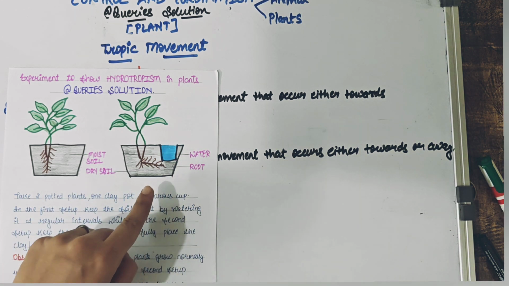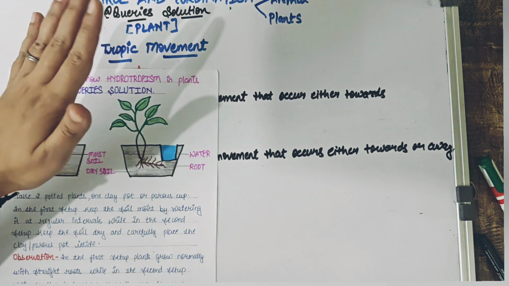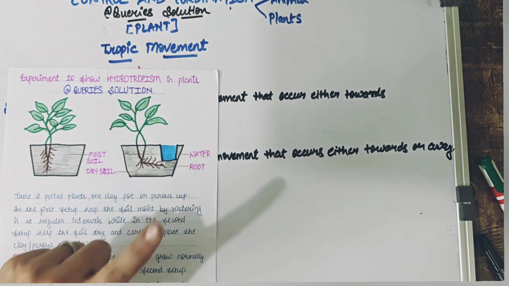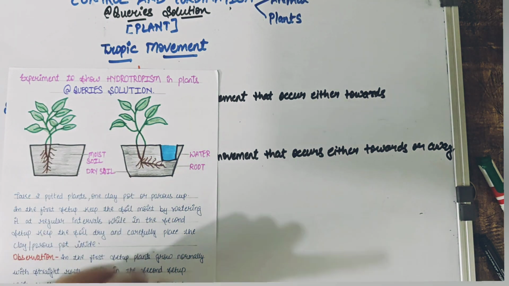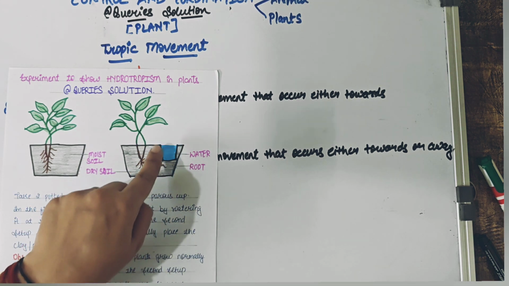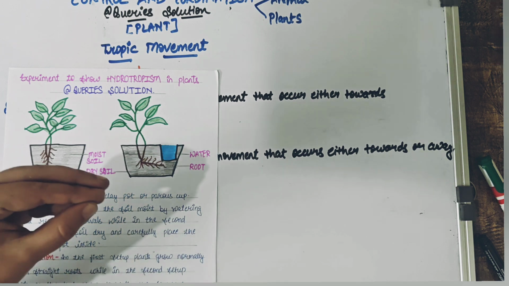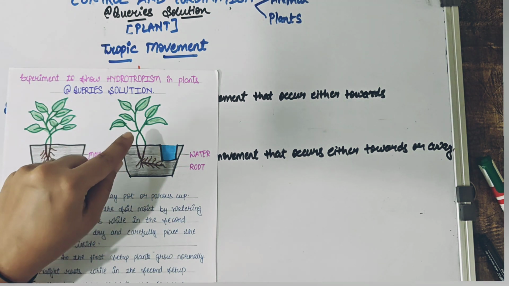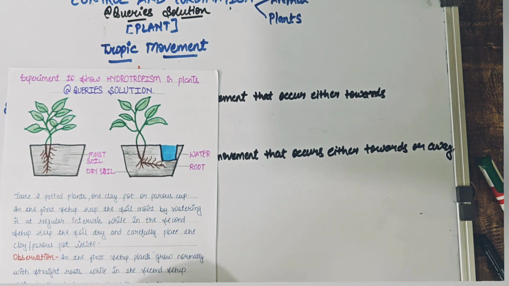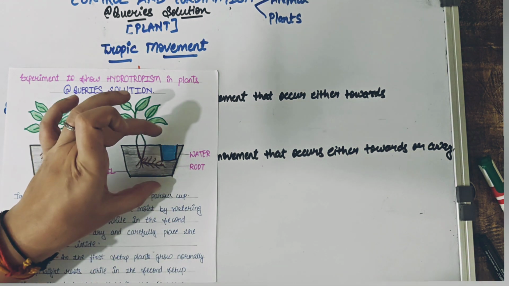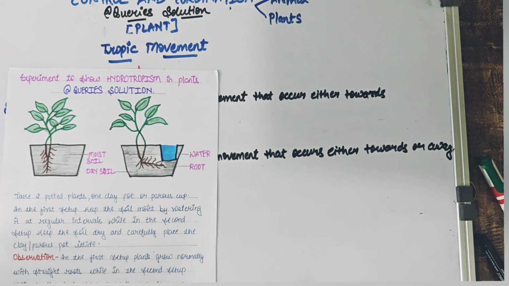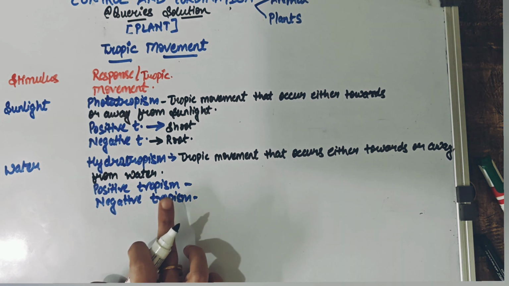The change that we are going to see is that the shoots would grow irrespectively, because shoots are not directly dealing with water, we do know. But roots are the structures that do require it, and they are directly in contact with this environmental trigger, that's water. So what is going to happen? As this porous pot is there, the roots of the plant will start searching for water, and they will start growing towards the source of the water where they are finding this environmental trigger. So what does this say first of all to us? That plants definitely show response towards water. But then which part of the plant is showing positive tropism?